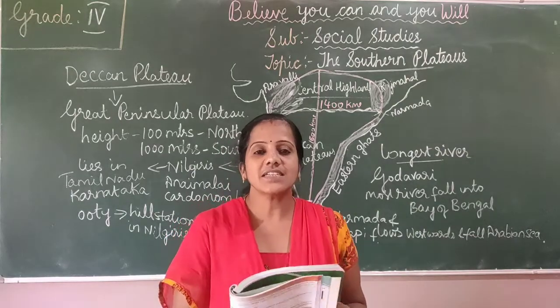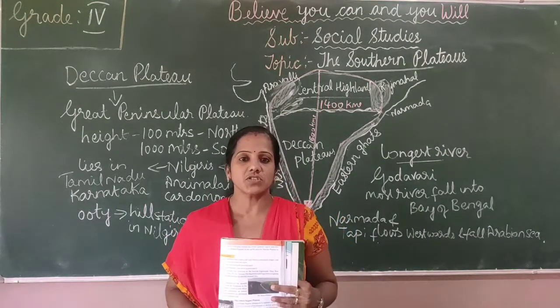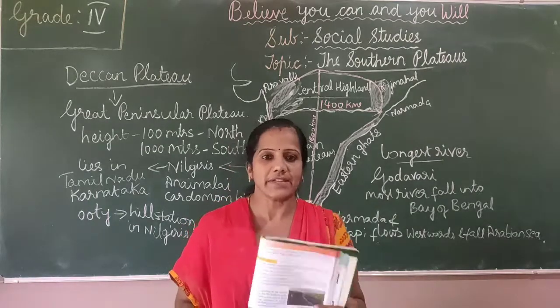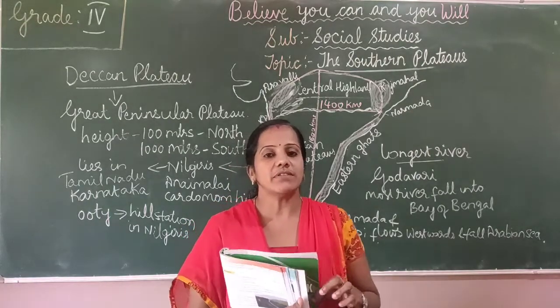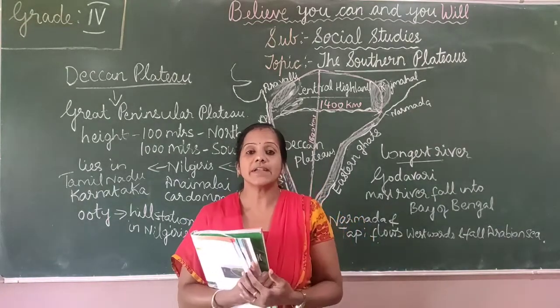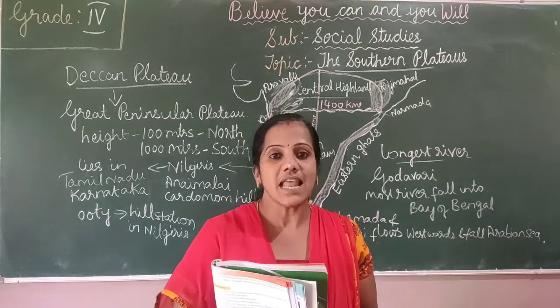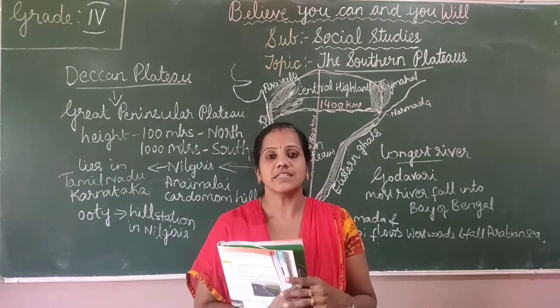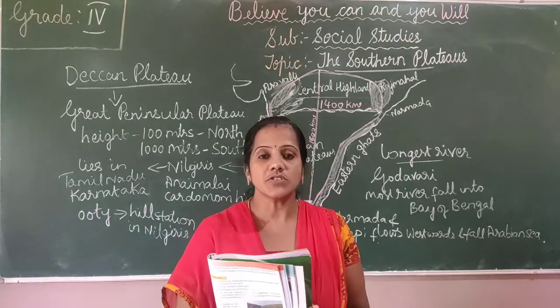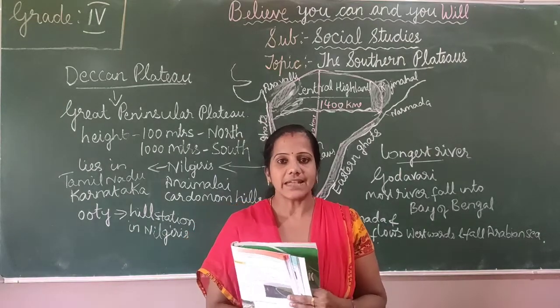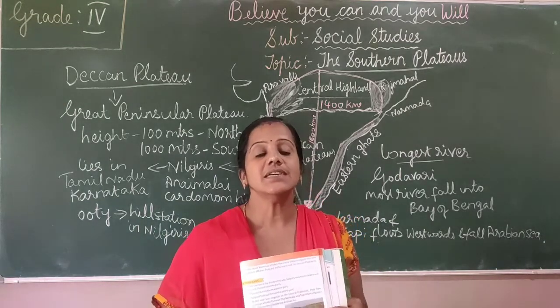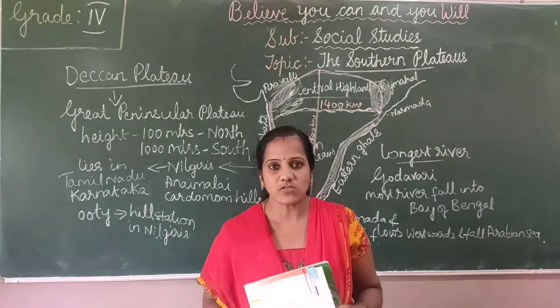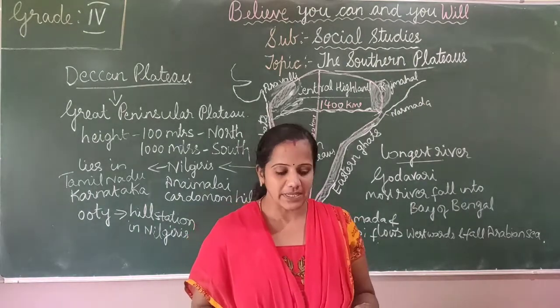So children, in the last class we started the explanation of the lesson, the Southern Plateaus. We have learned about plateaus. What are plateaus? The raised lands which are flat at the top. These plateaus are also called tablelands, because they resemble a tabletop.